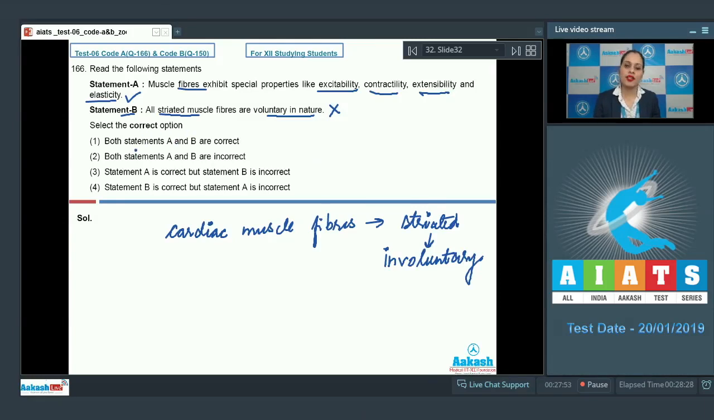Select the correct option. The very first option given is both statements A and B are correct, and this is an incorrect option. Both statements A and B are incorrect, and this is an incorrect option because statement A is correct but statement B is incorrect. Statement A is correct but statement B is incorrect, and as it is a correct option, so this is the correct answer to our question. Last option is statement B is correct but statement A is incorrect, and this is an incorrect option. So the correct answer to this question is option number 3. Let's proceed to the next question.